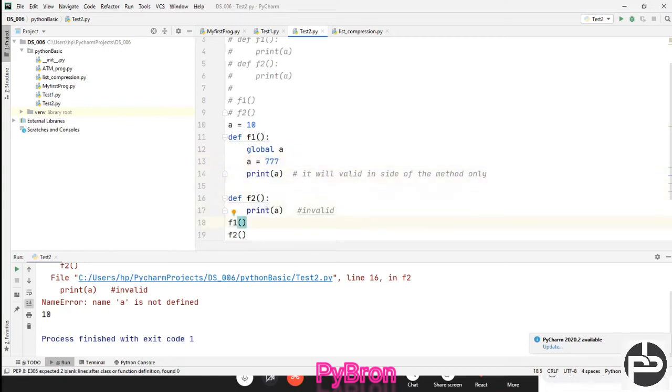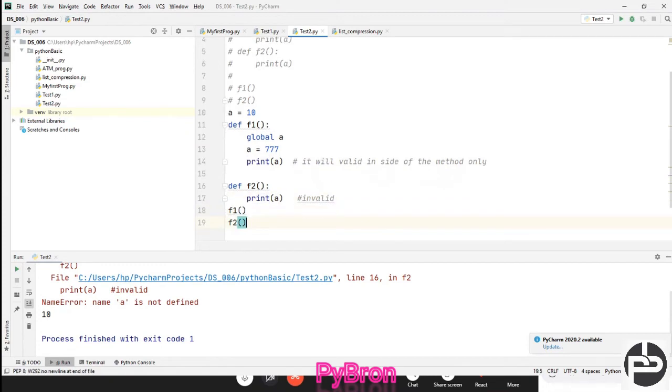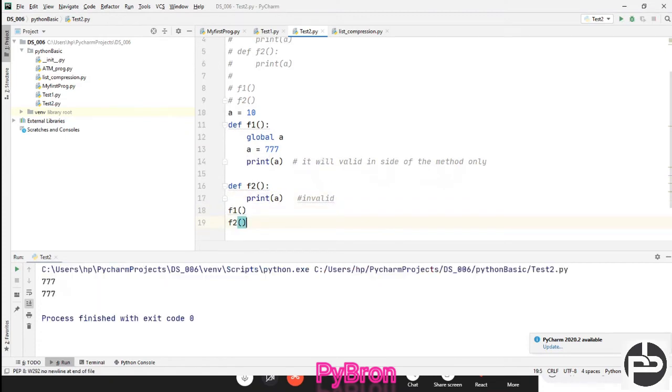Outside of the function, if I print this a, what value should we get? We will get 777, correct? So I said use the global a and make the 10 a 777, and now a becomes 777 and you can use it, correct.